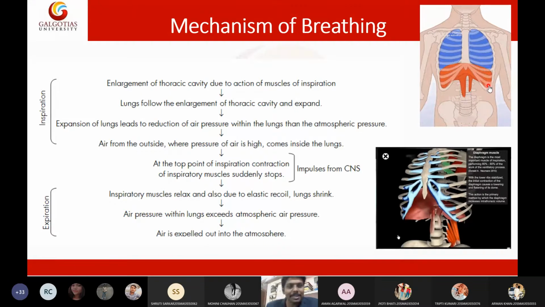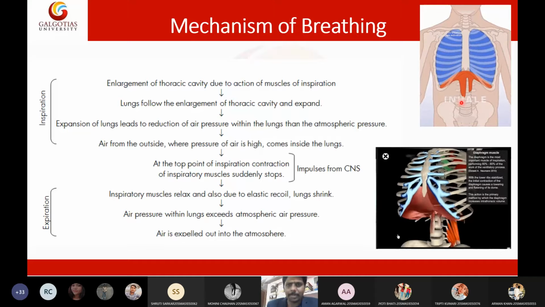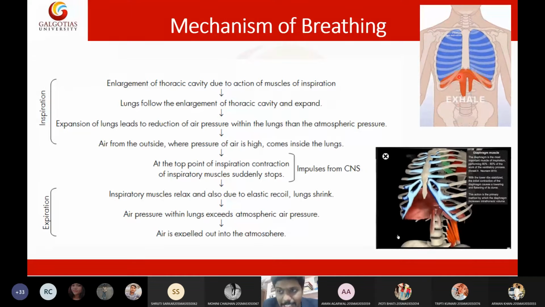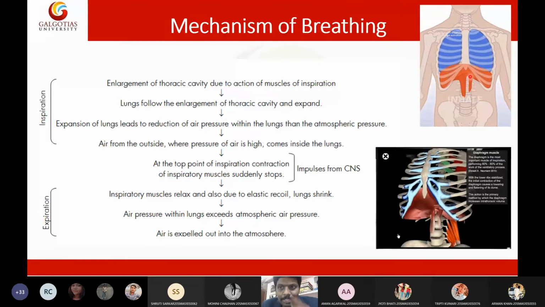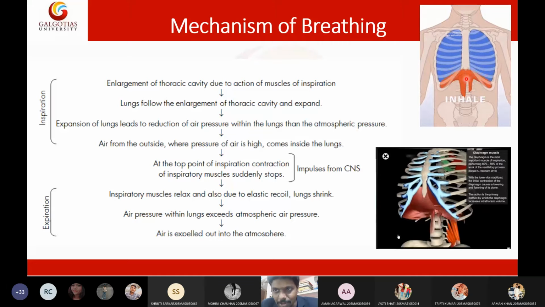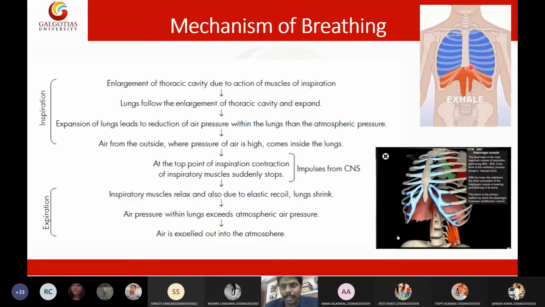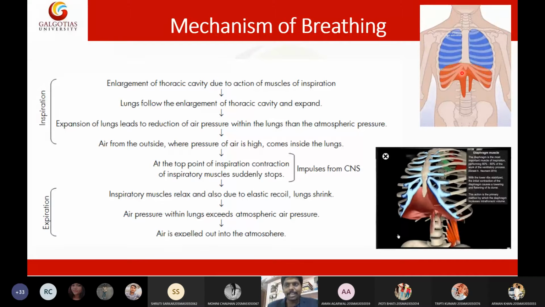So first, what happens is this. There is a muscle called the diaphragm, students. This muscle will contract. When the muscle is contracting, the rib cage will expand. Expansion of the rib cage will happen, so the thoracic cavity will be increased.